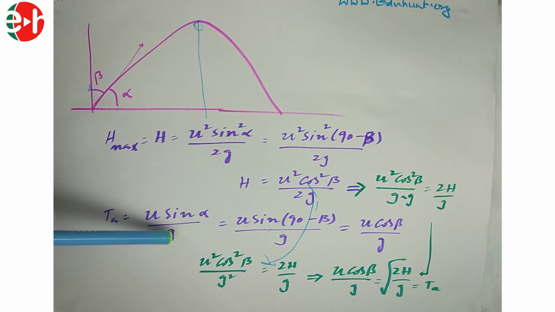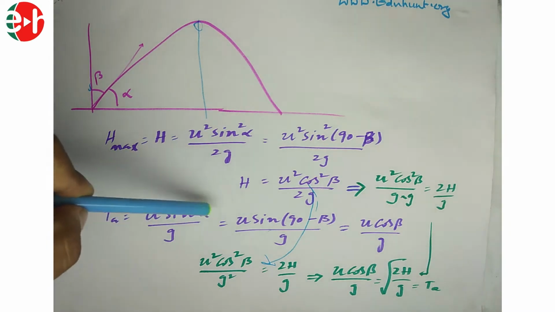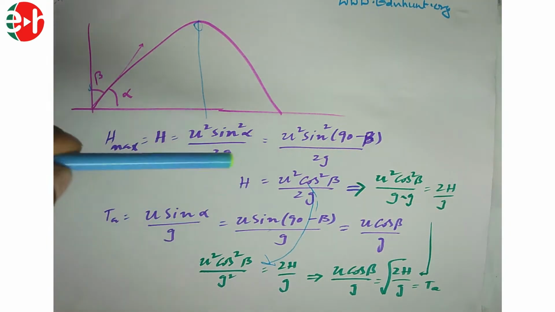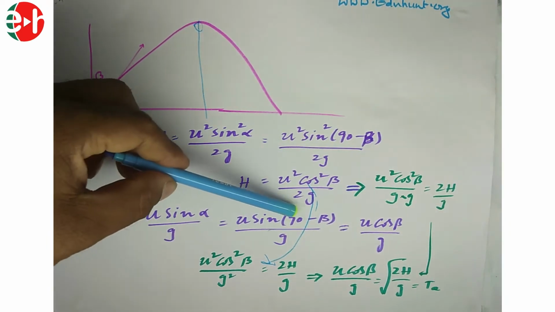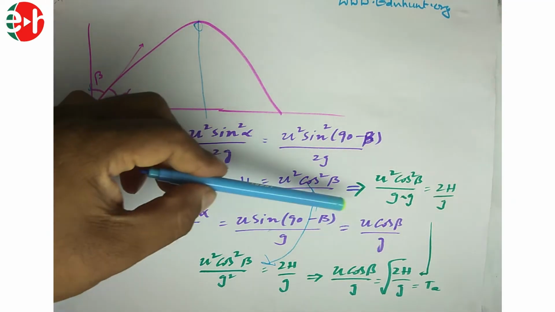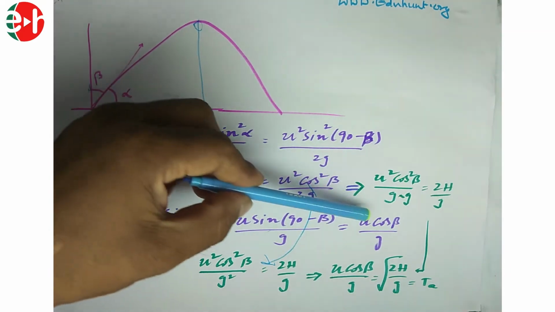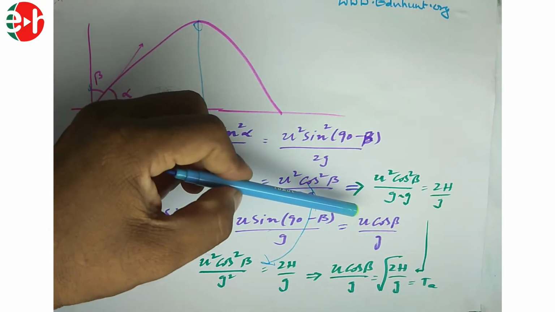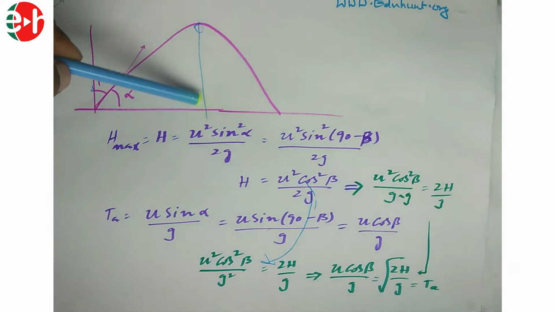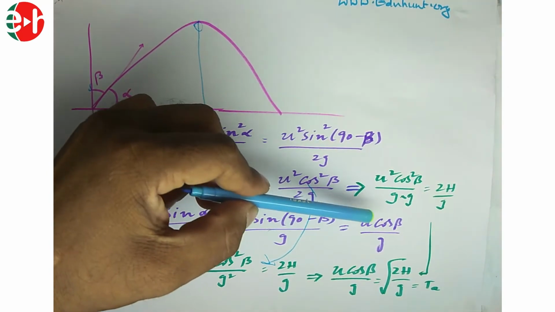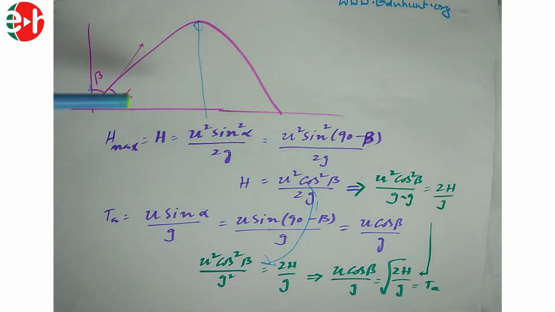So u sin alpha by g is equal to u into sin, instead of alpha I can write 90 minus beta, by g. So this is sin 90 minus beta, means cos beta by g. So I want this value u cos beta by g. As I don't know the u value, as in the question h is given, I have to convert this u into h. How? Let us see now.